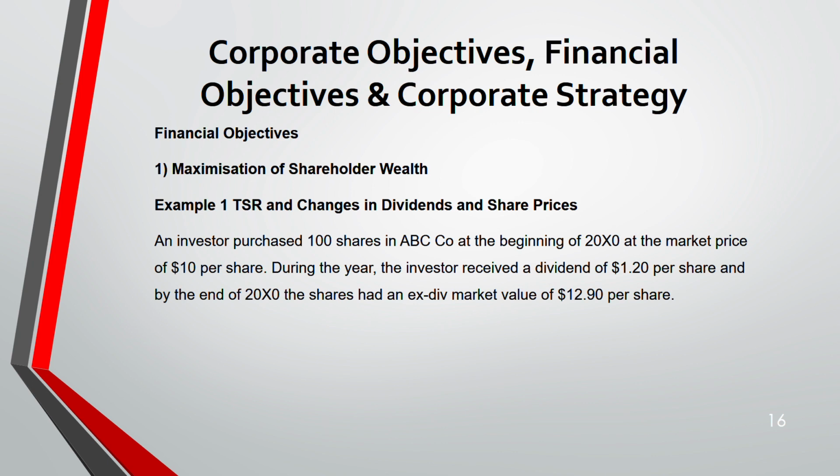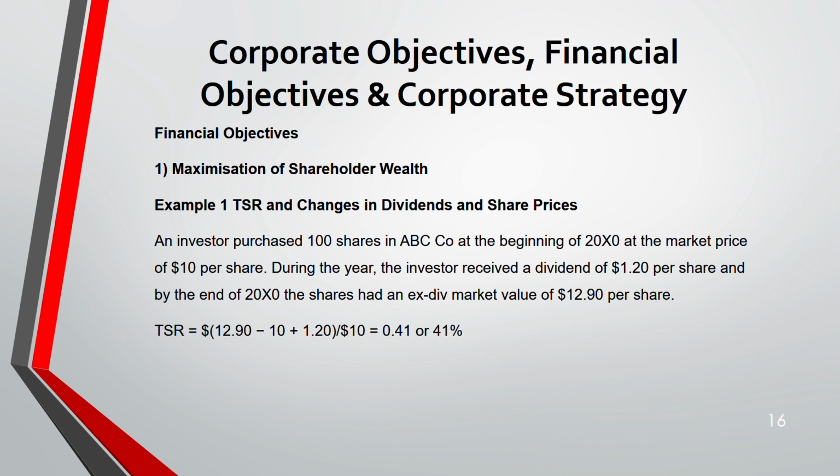So now this is how, using the formula of TSR, we'll calculate. New share price 12.9 minus old share price, that is 10, plus the dividend 1.2, divide by the old share price, that is 10, and multiply by 100, you will get 41%.